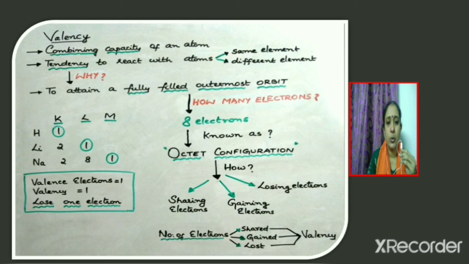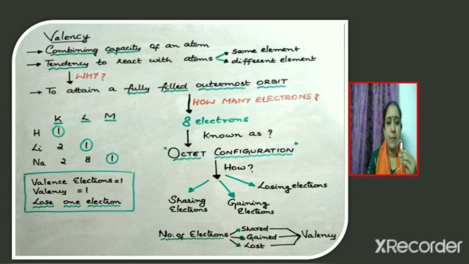So how can sodium get octet configuration in its outermost shell? It is by losing one electron which is present in the M shell. Now how can lithium get stability? By losing one electron. If lithium loses one electron which is present in the L shell, it will have an electronic configuration as 2 electrons in the K shell. Since the K shell is completely filled, it will be stable.